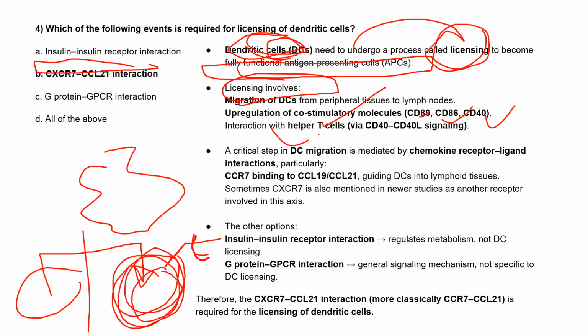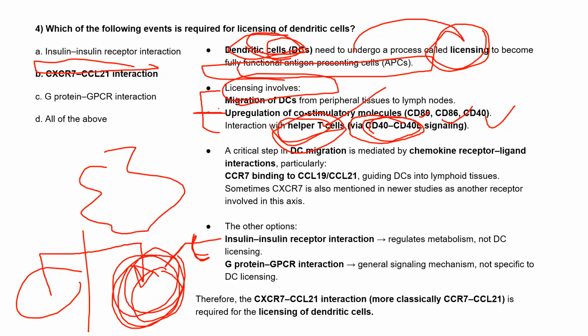After that, they interact with the helper T cells so that they can activate those T cells, by CD40-CD40L ligand signaling. So these are the three main events, not two, which come under licensing.